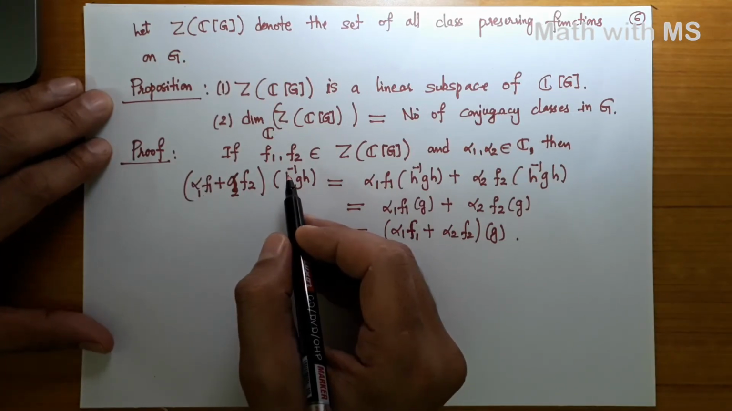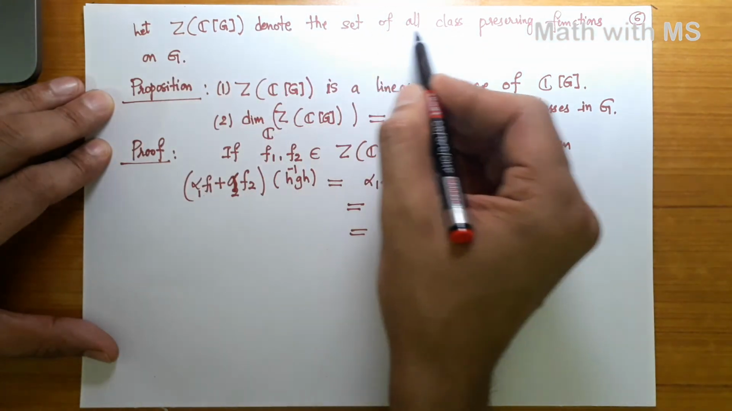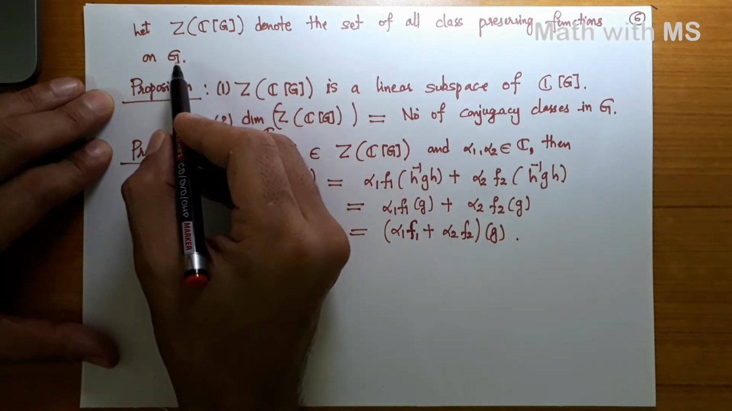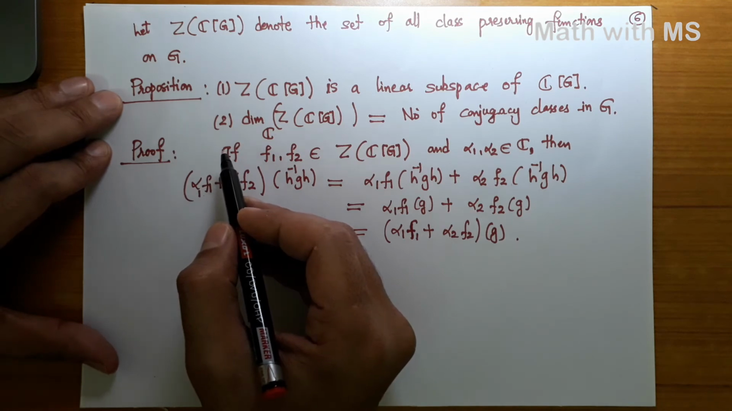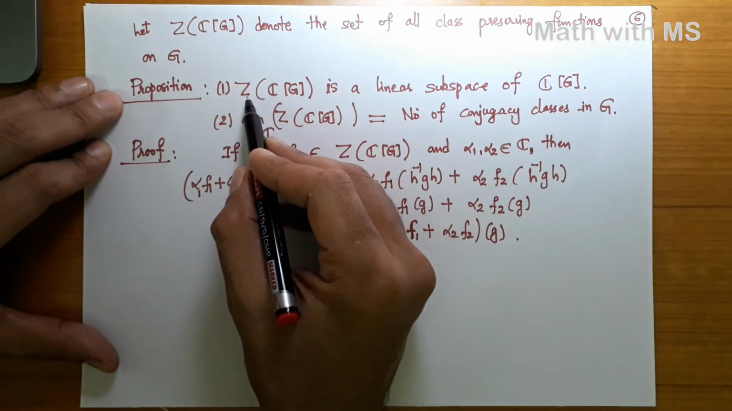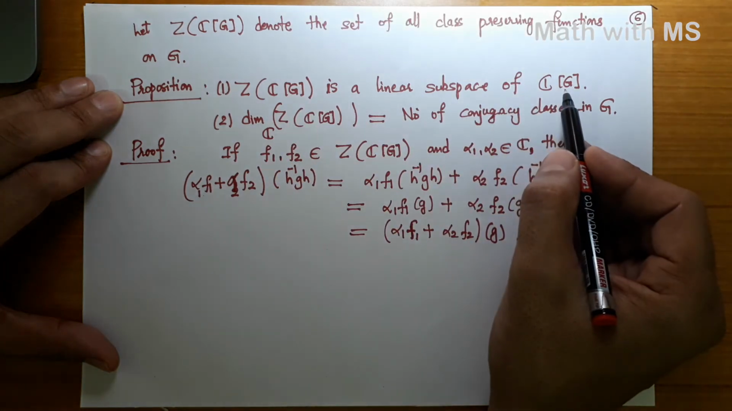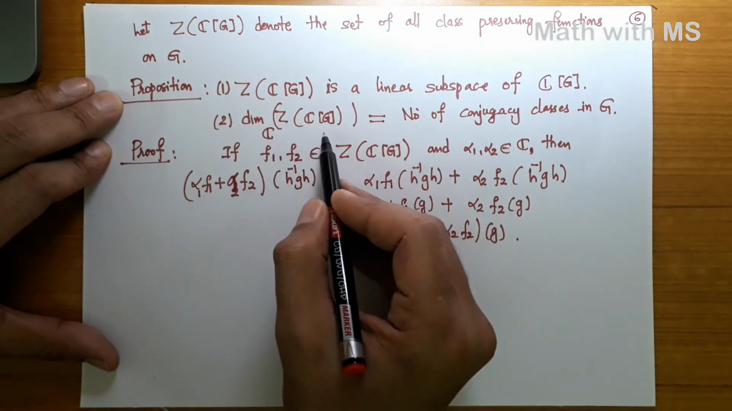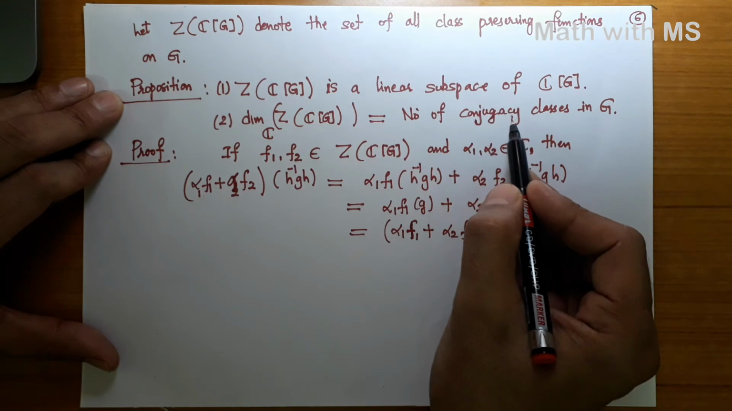Let us get back to class preserving functions. Let Z of CG denote the set of all class preserving functions on the group G. Then we have the following observations about the structure of ZCG. It turns out that the set of all class preserving functions on G is a linear subspace of CG, and the dimension of this as a vector space over C is precisely the number of conjugacy classes in the group G.